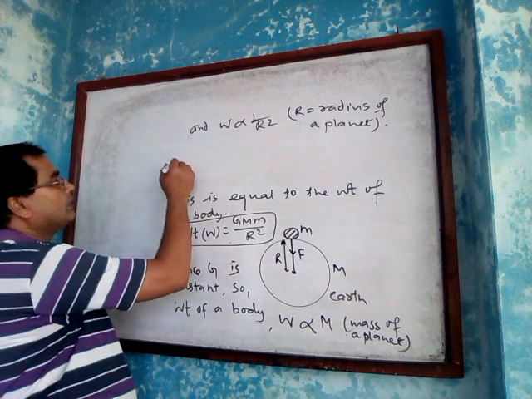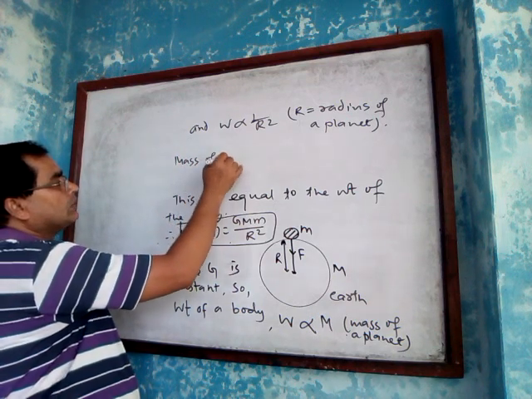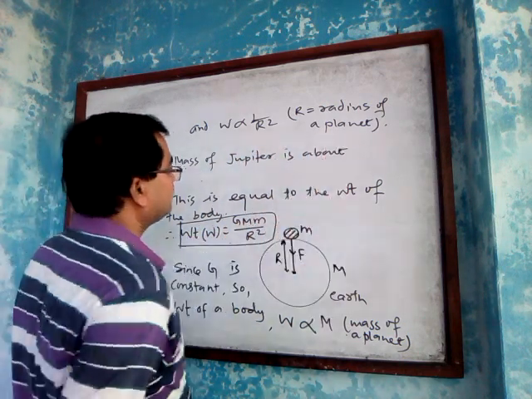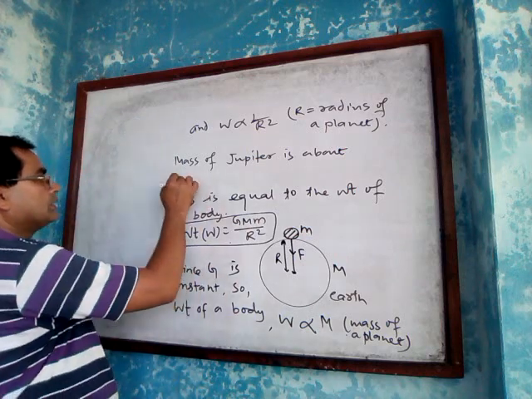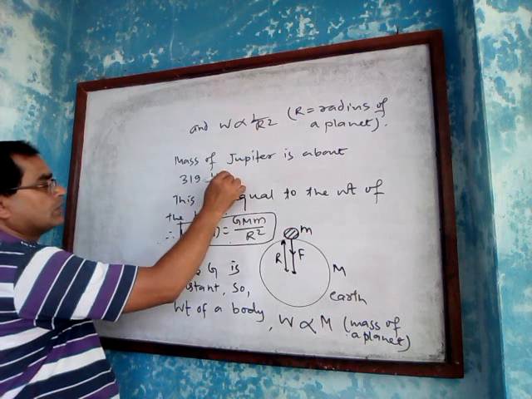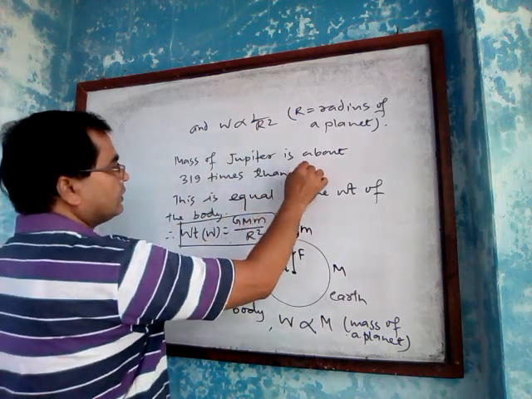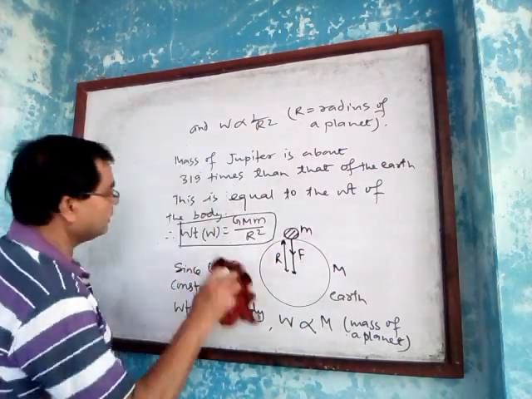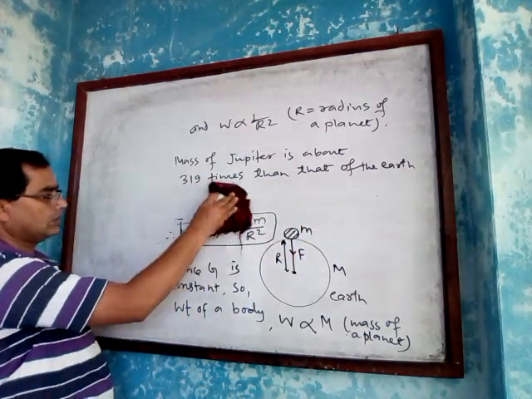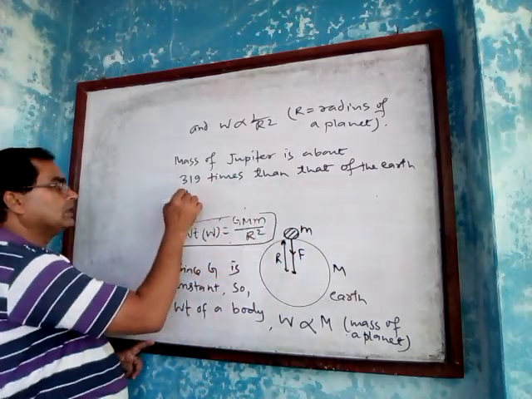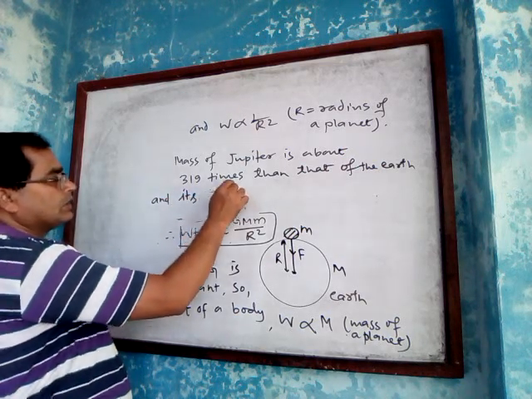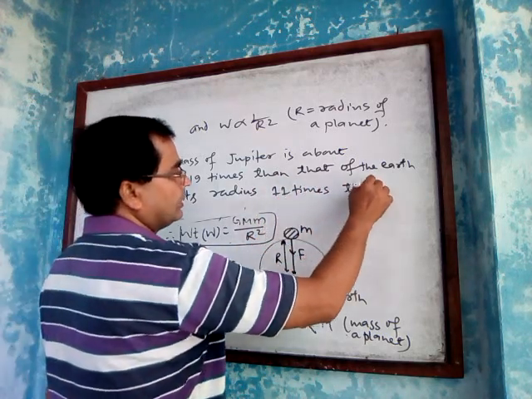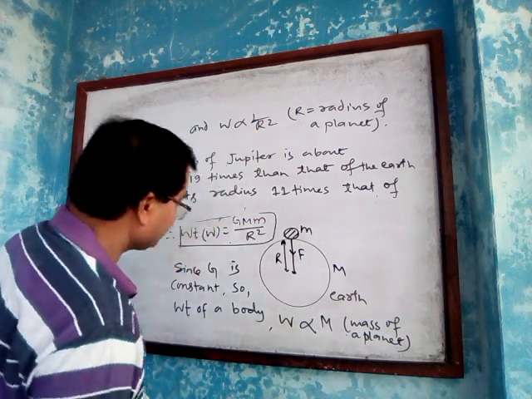Mass of Jupiter is about 319 times that of the Earth, and its radius is 11 times that of the Earth.